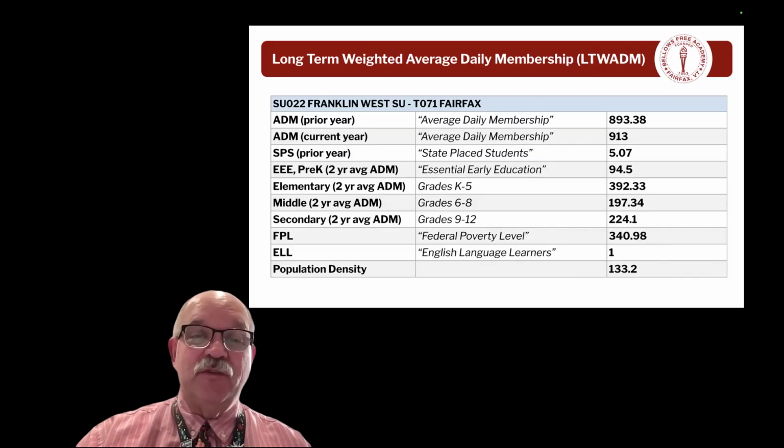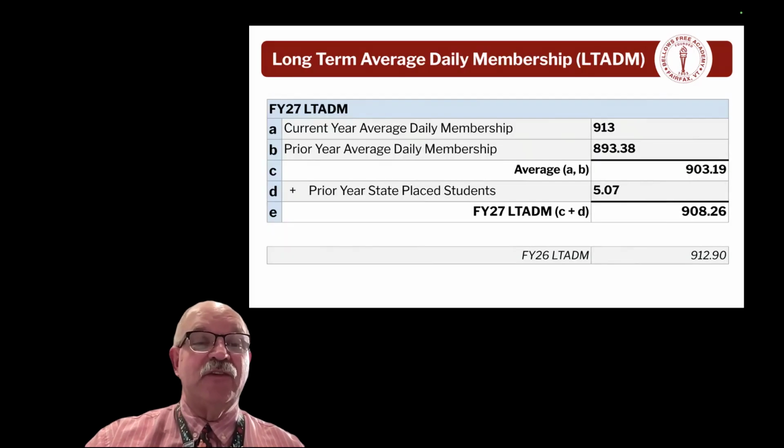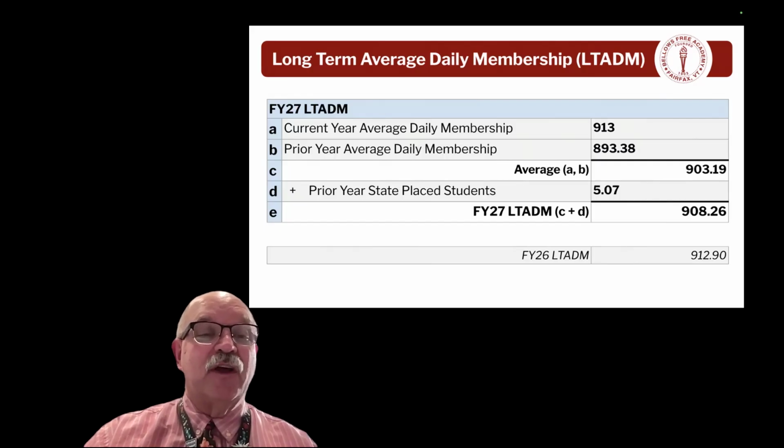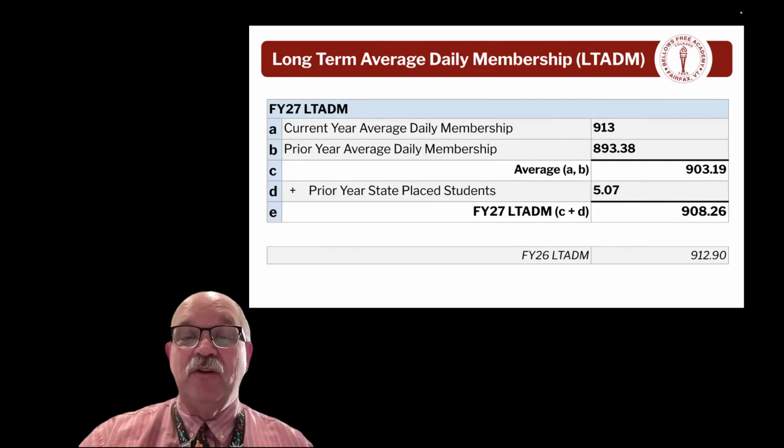So we've got all these numbers. Let's do some calculations. The first thing we do is we figure out the long-term average daily membership, which is simply an average of the current year and last year. Take 913 and average it with 893.38. We get 903.19. Add in the 5.07 state placed students, and we end up with 908.26.